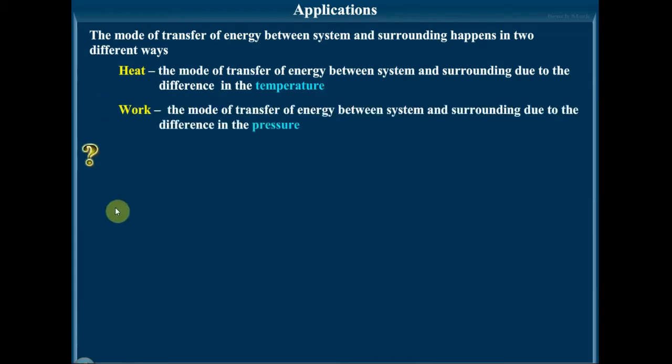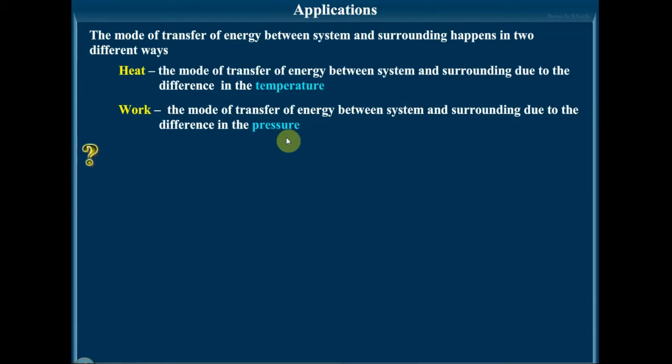The exchange of energy between system and surroundings can occur in the form of work also. The work can be mechanical work, pressure volume work, or electrical work. So here the mode of transfer of energy between system and surroundings takes place in the form of work if the system and surroundings are at different pressure. That is, you can imagine a piston where the piston expansion is taking place. So the expansion is taking place.